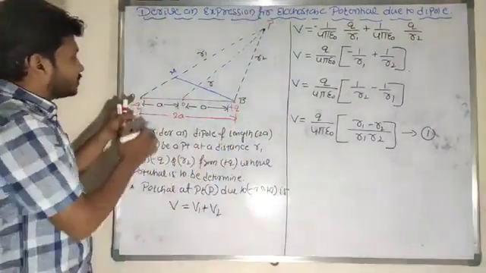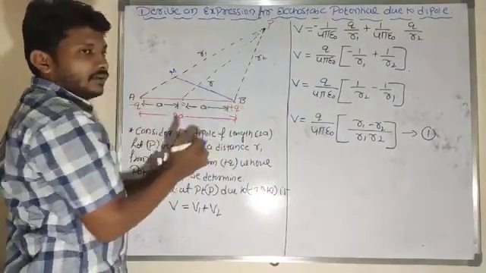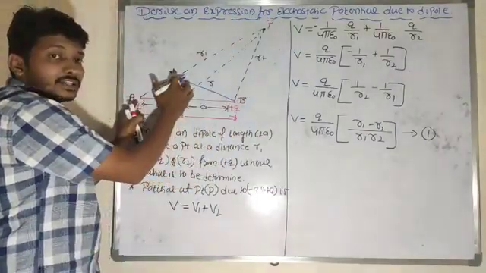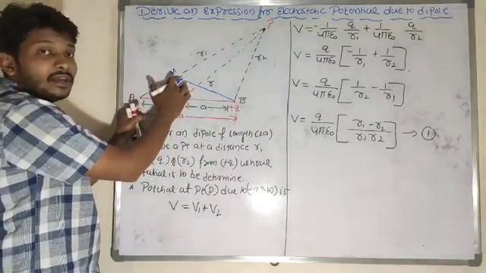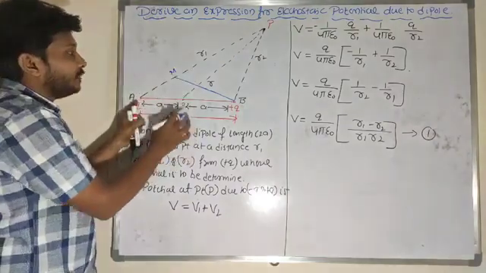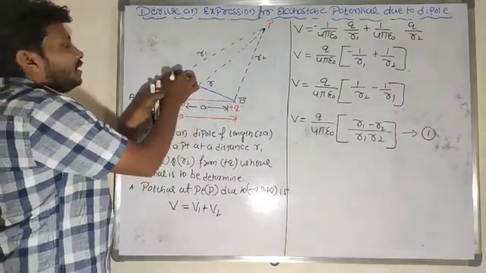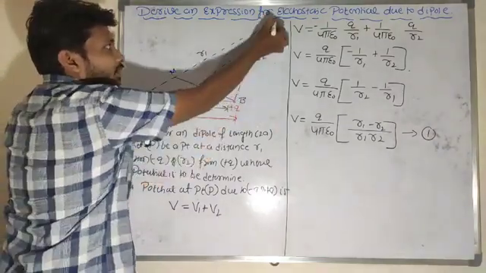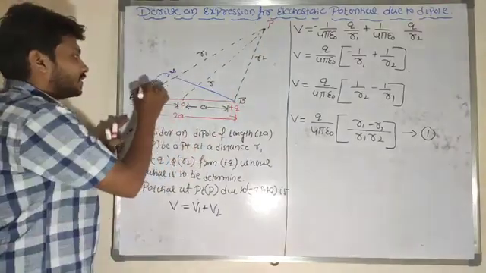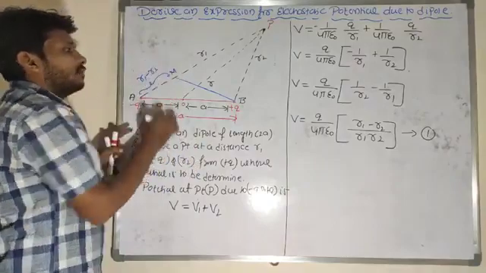A to P is R1, B to P is R2. Then what about the remaining distance from A to M? This distance from A to M acts as the excess distance. Since M to P is equal to B to P, this excess distance is nothing but R1 minus R2.